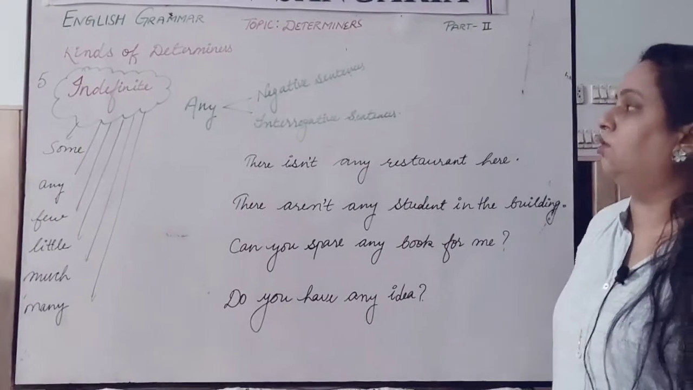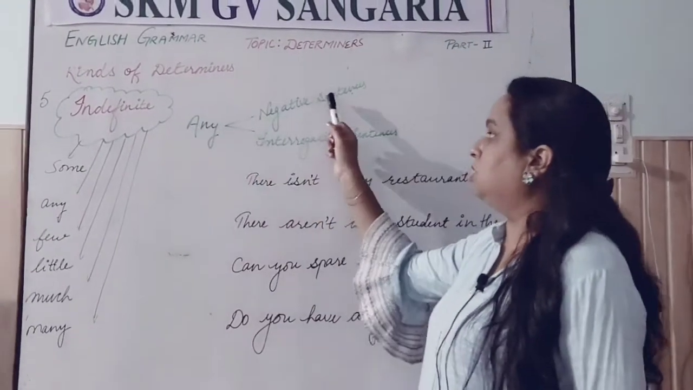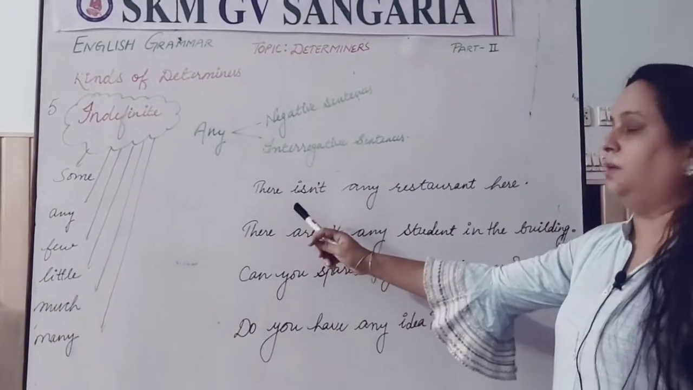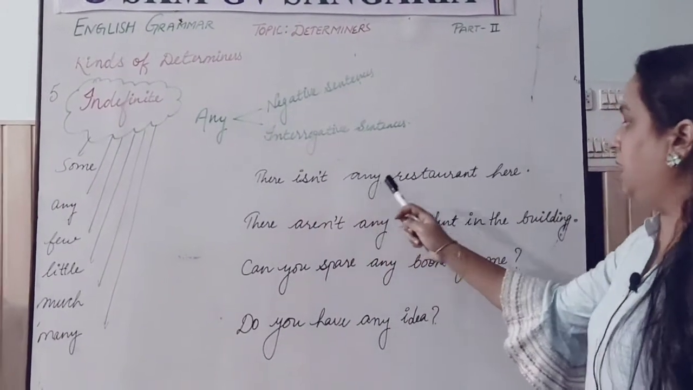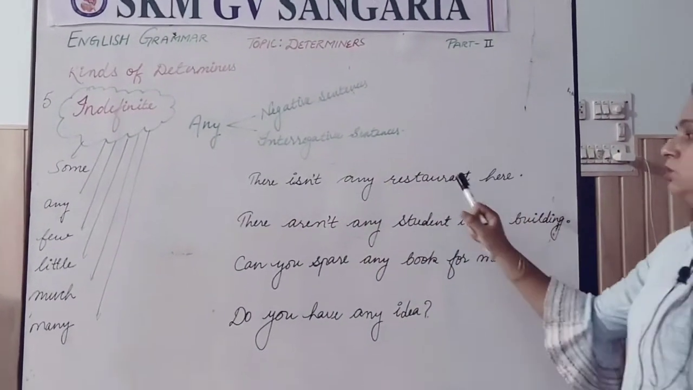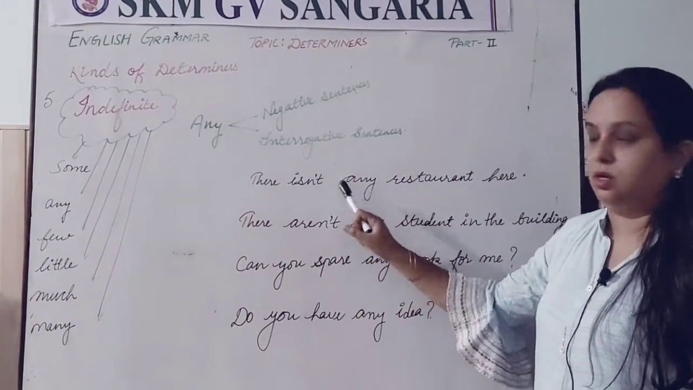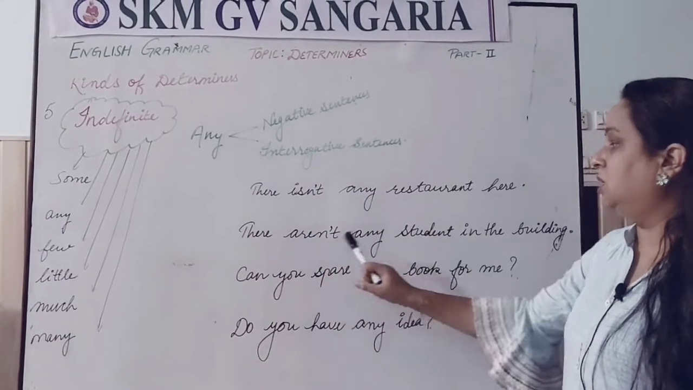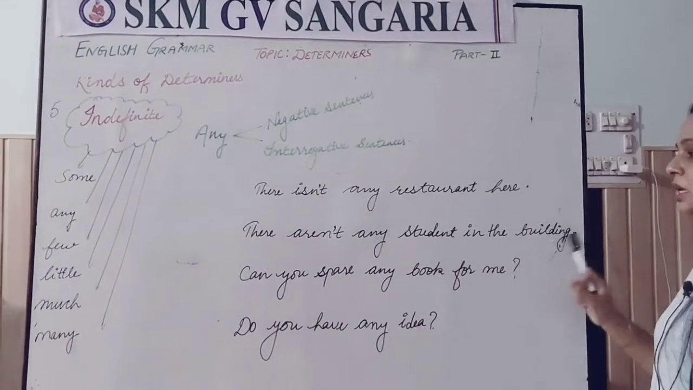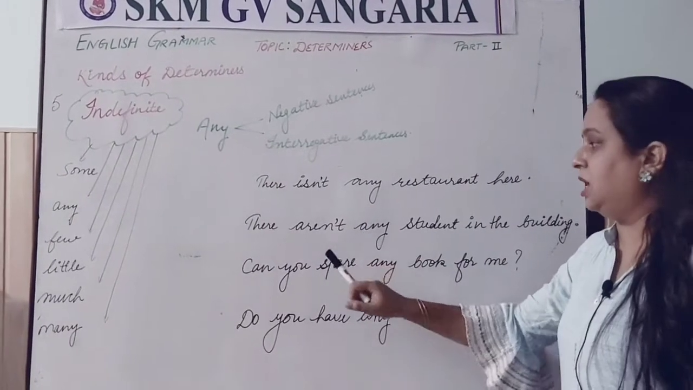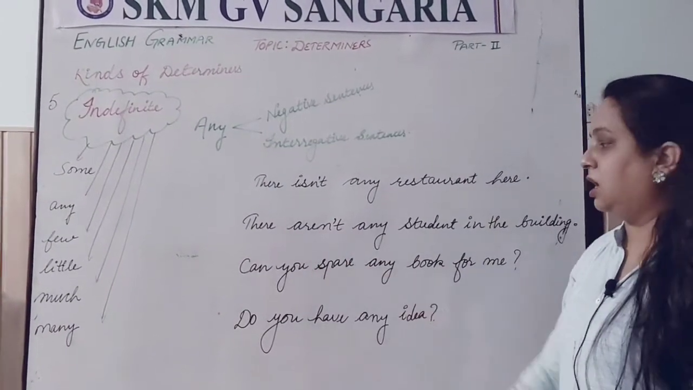Take the examples of any. Any is used in negative sentences and in interrogative sentences. See the examples. There is not any restaurant here. So the sentence is negative and we have used any here. Second one, there aren't any students in the building. So here also student is a noun, and with that we have used any, and the sentence is negative.